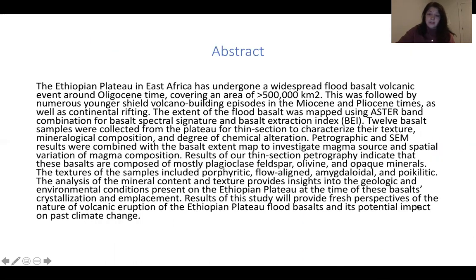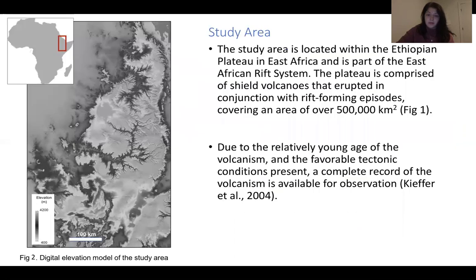And here is the abstract for my project. The study area is located within the Ethiopian Plateau in East Africa and is part of the East African Rift System. The plateau is comprised of shield volcanoes that erupted in conjunction with rift-forming episodes, covering an area of over 500,000 kilometers. Due to the relatively young age of the volcanism and the favorable tectonic conditions present, a complete record of the volcanism is available for observation. On the left, you see a digital elevation model of the study area.